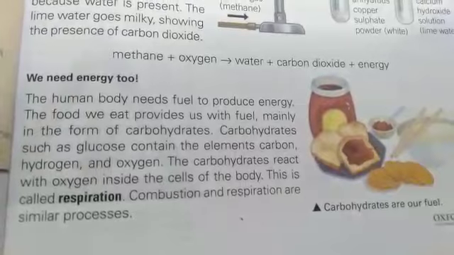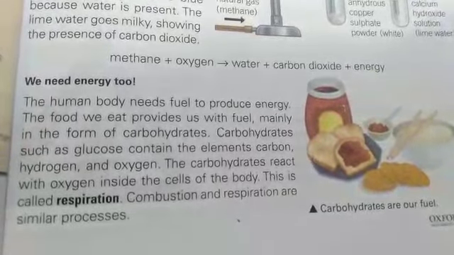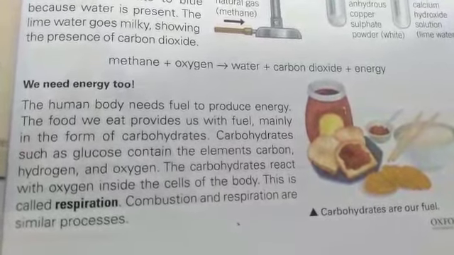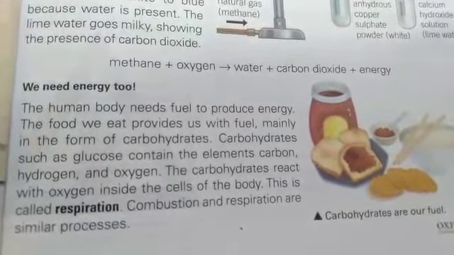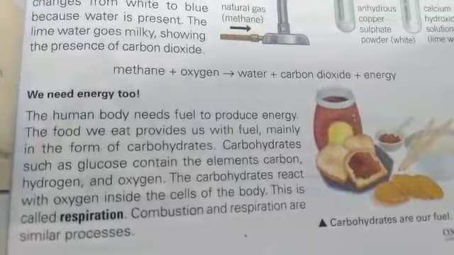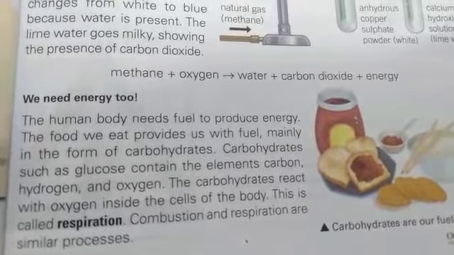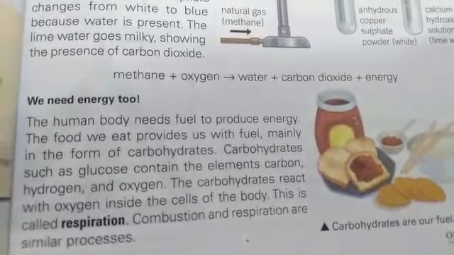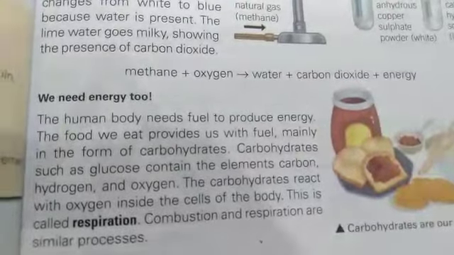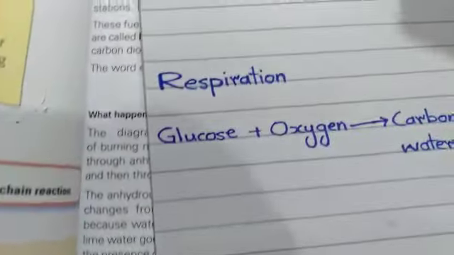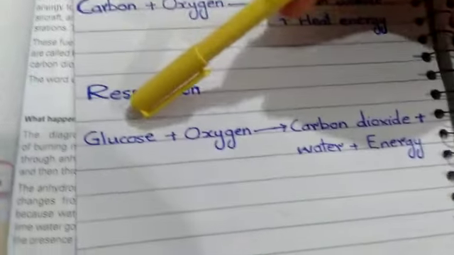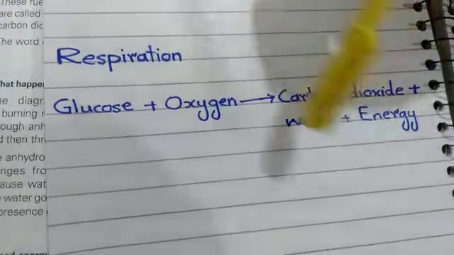Glucose reacts with oxygen within the body cells. The oxygen needed to burn the glucose comes from the lungs. Oxygen and glucose react within the body cells, and this process is known as respiration. The word equation for this process is this. Within each and every cell of our body, this reaction is going on.